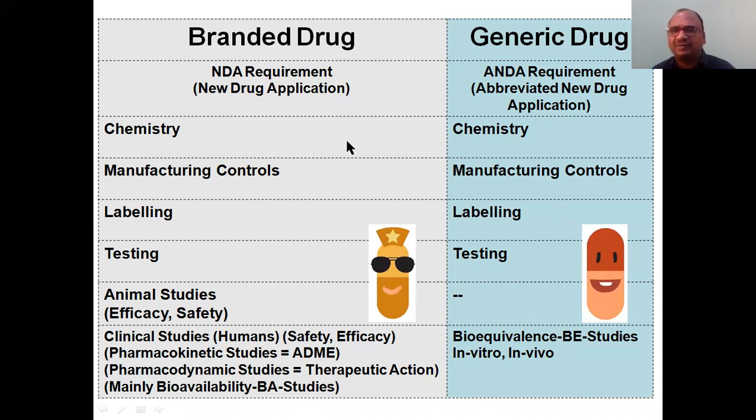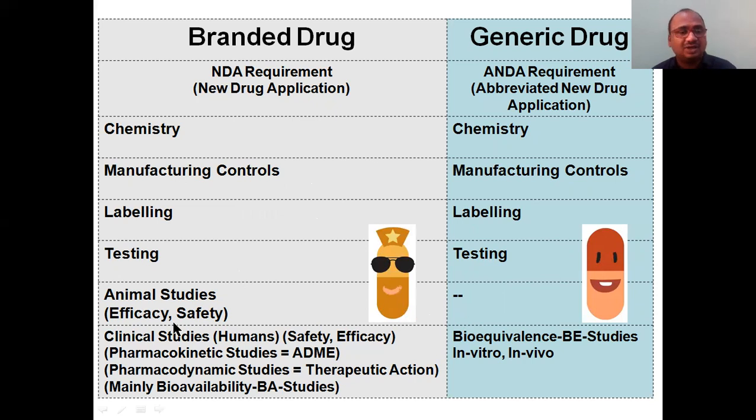Chemistry, both we are observing. What is the main difference we can see here? Manufacturing controls will be the same, and labeling is also the same, because of storage conditions and so on. The indications are the same because both have the same dose and same drug. Both need quality control testing, so here also we confirm. Here we are doing animal studies, here we are not doing. That's why a lot of time will be saved for generic drugs, and that's why they are cheaper.